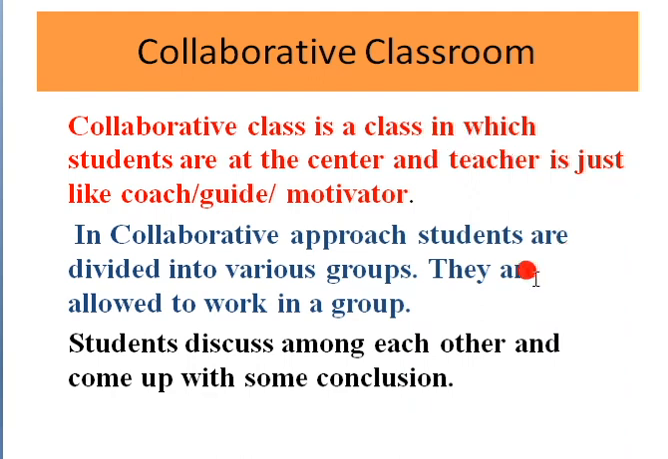In the collaborative approach, students are divided into various groups. In performing the collaborative learning approach, the classroom size is very big. For example, in a classroom there are 40 students. It is impossible to put all students in one group. So what we have to do is divide the students into a number of groups, and the teacher allows students to work in a group. Again the students discuss among each other and come up with some conclusion. And then there should be interaction between the teacher and students.